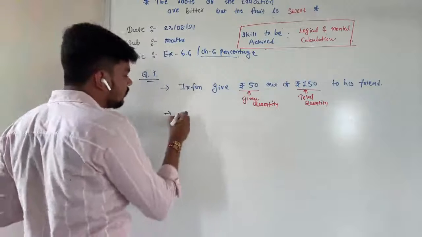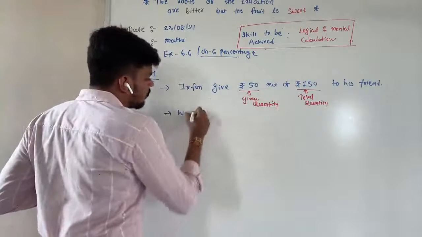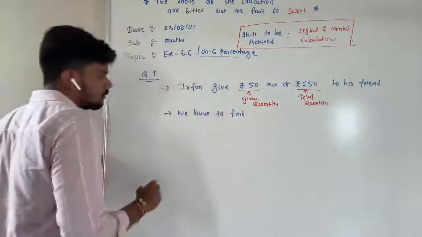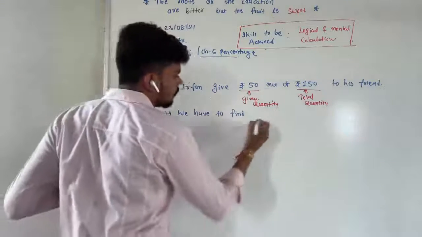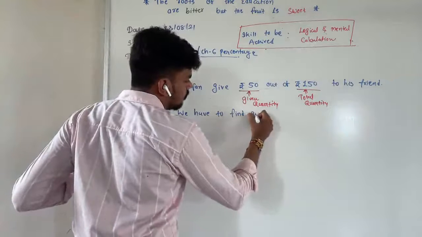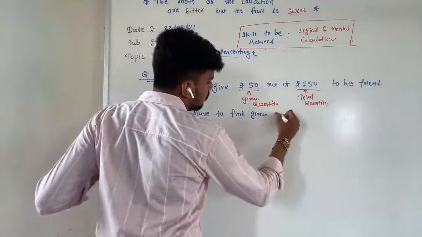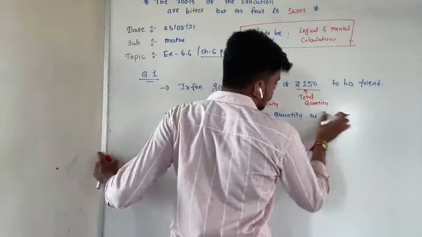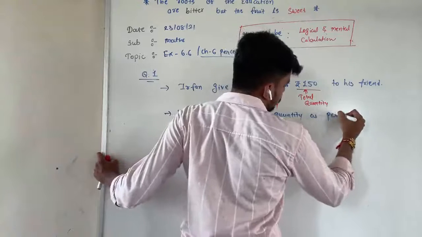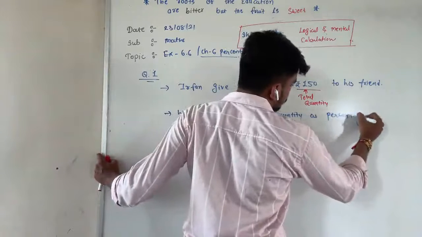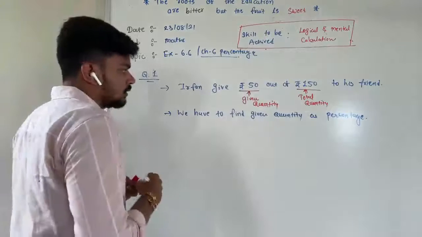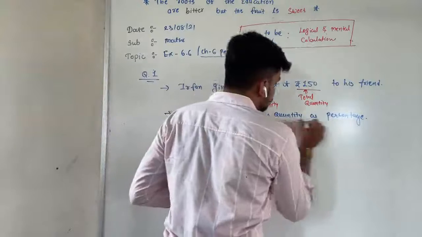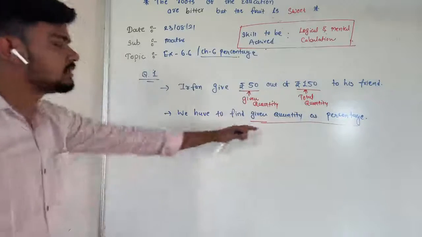Then so I am writing down that over here. We have to find given quantity as percentage. Then there is no need to write down this one. This is just I have written this one for you guys. So you will get an idea कि इसमें करना क्या. That is our fourth topic.